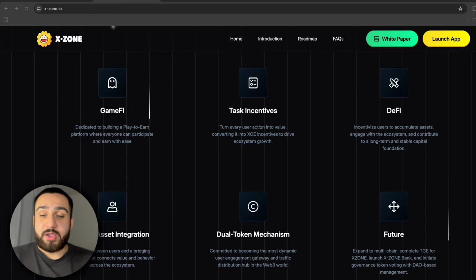Also, you have social integration, where the social layer's value is tied to your behavior and interactions, connecting everything under one identity. So the result is an ecosystem where traffic equals value and users become creators of that value, which is a really important thing for the community.